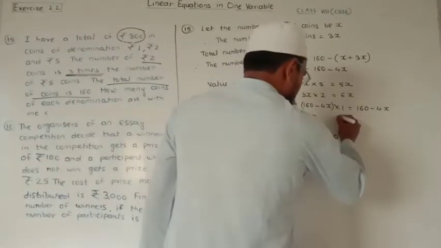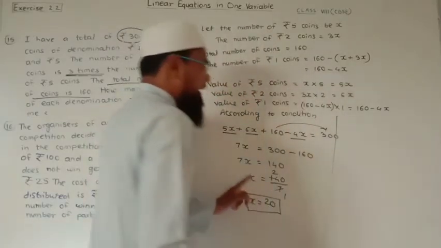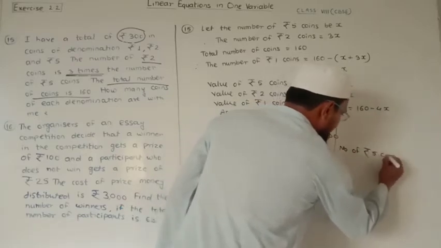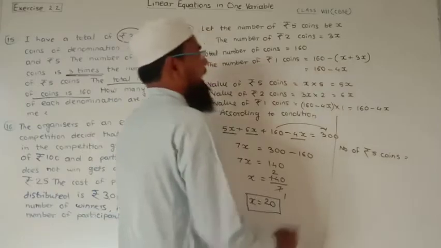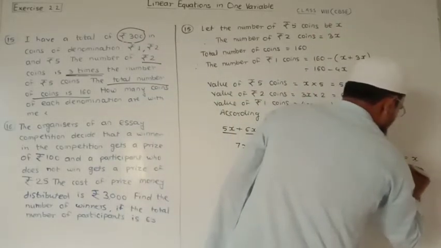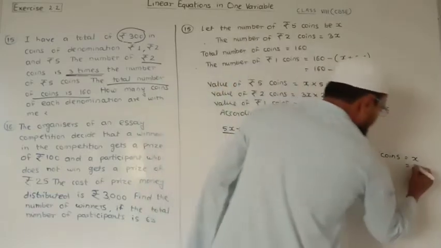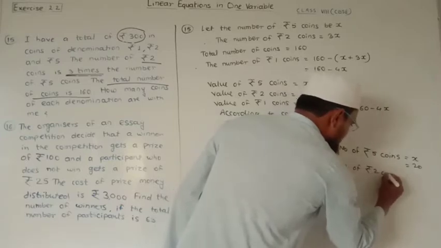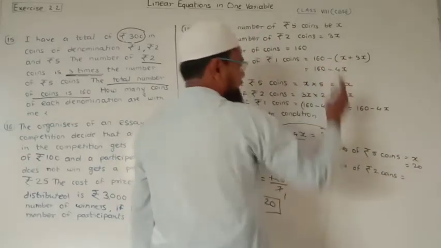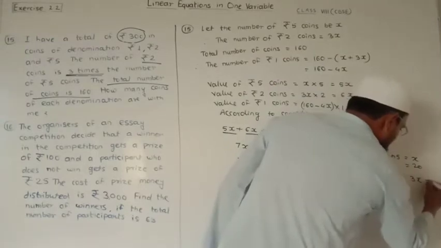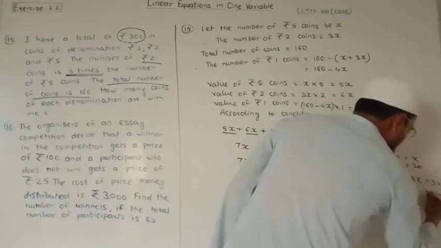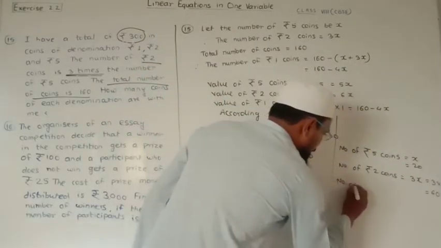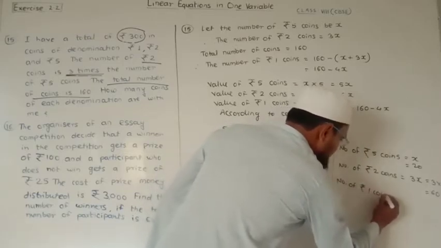So we can write here, number of rupees 5 coins is equal to x, which is nothing but 20. Number of rupees 2 coins is equal to 3x, which is equal to 3 into 20, 60, 3 2s are 6 and 0 as it is. And finally, number of rupee 1 coins is equal to